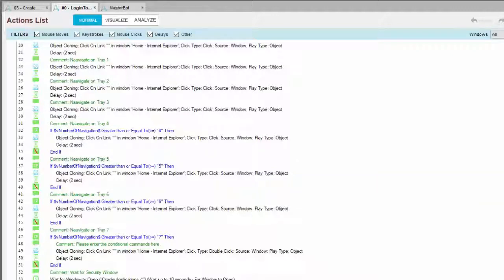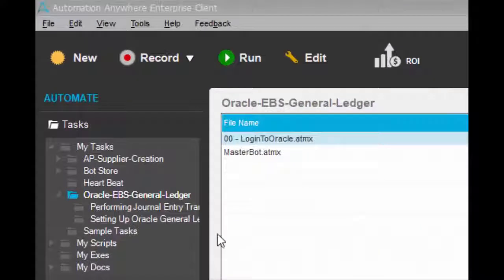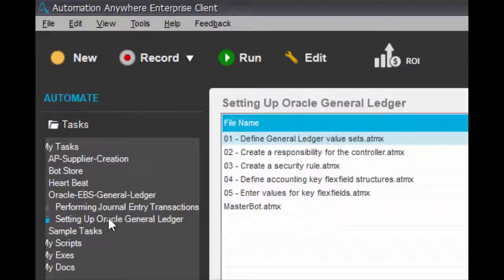Login and navigation to each of the process flows is handled by this login to Oracle task, which will dynamically navigate with the parameters provided on the master table. Based on the trigger sent by the chatbot, this digital worker will run the appropriate task using this single line of code. You can find all the skills and sub-skills of this bot in this folder. For this demo, we have limited it to a total of 2 skills and 10 sub-skills. This will evolve over time.